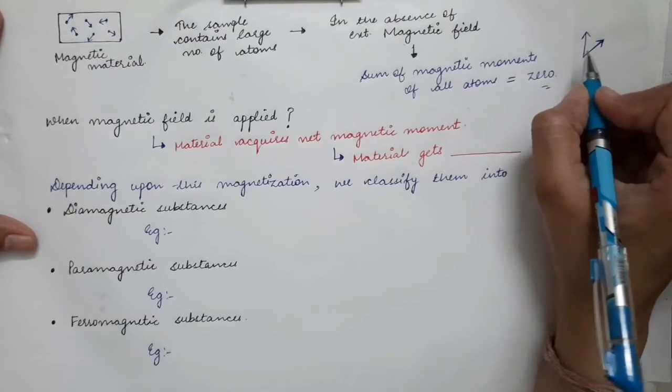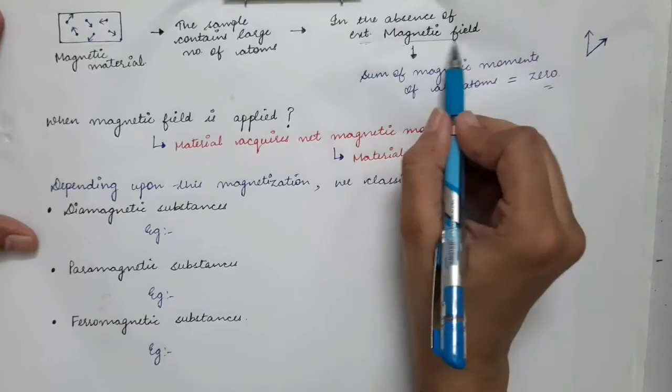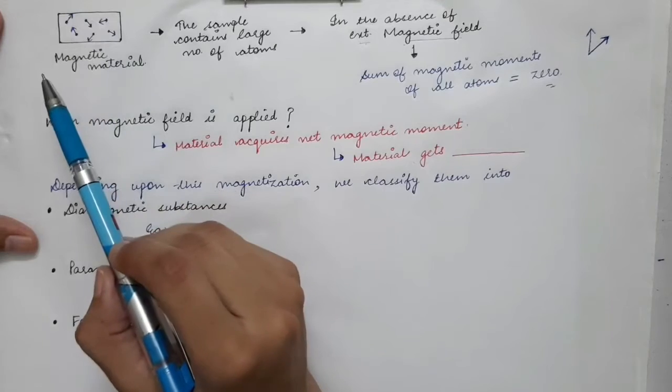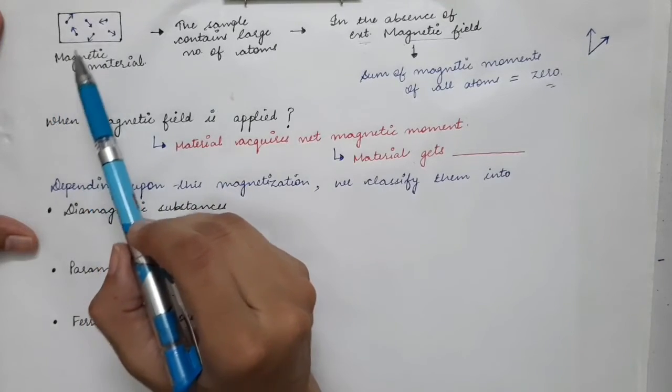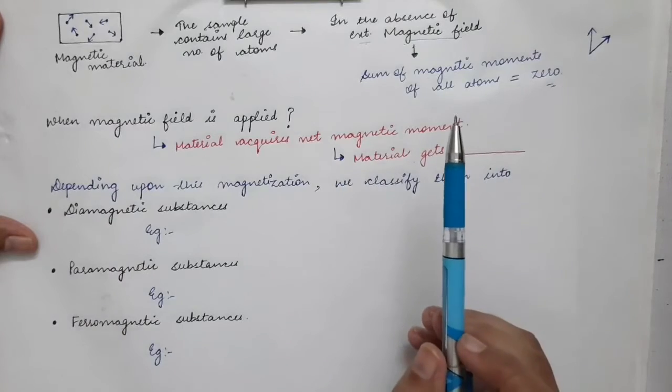So torque will act only if you have an external magnetic field, and in the absence of any external magnetic field, all these magnetic dipole moments are randomly oriented, due to which their sum is equal to 0.